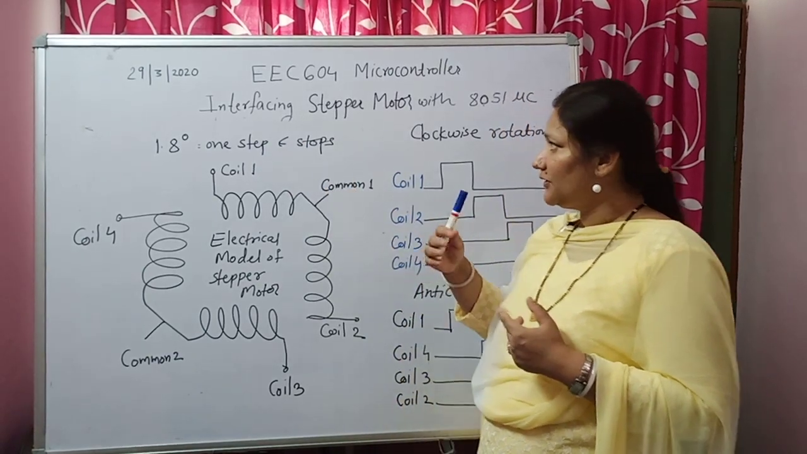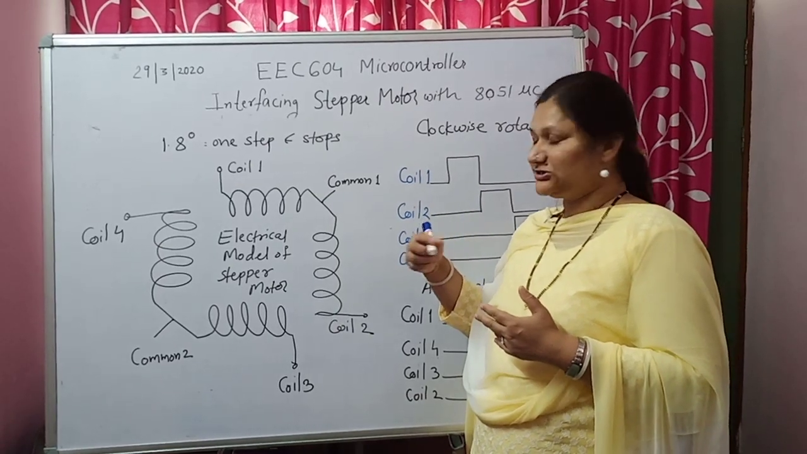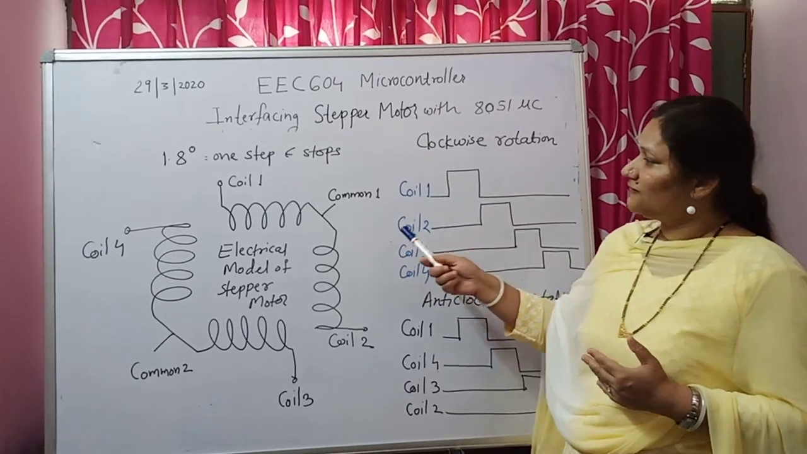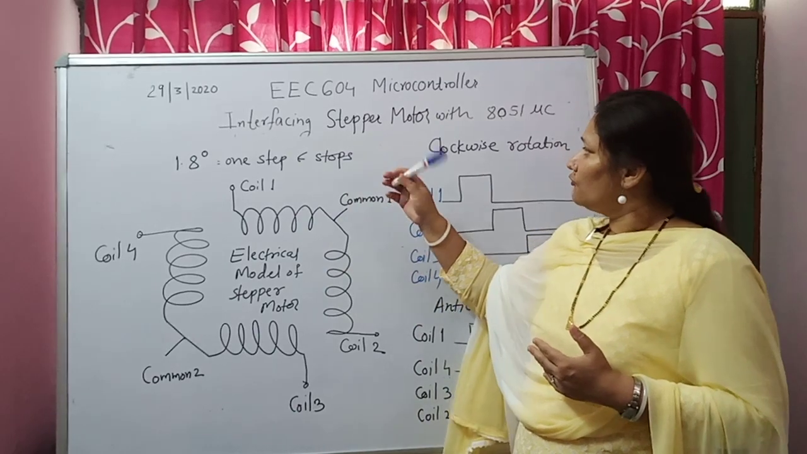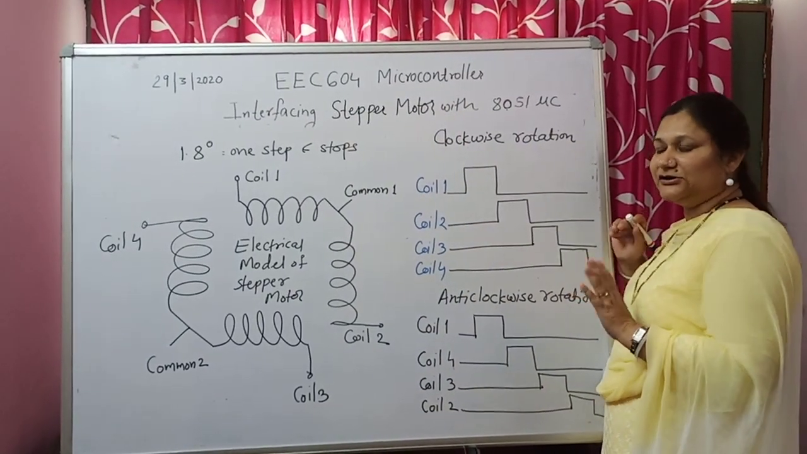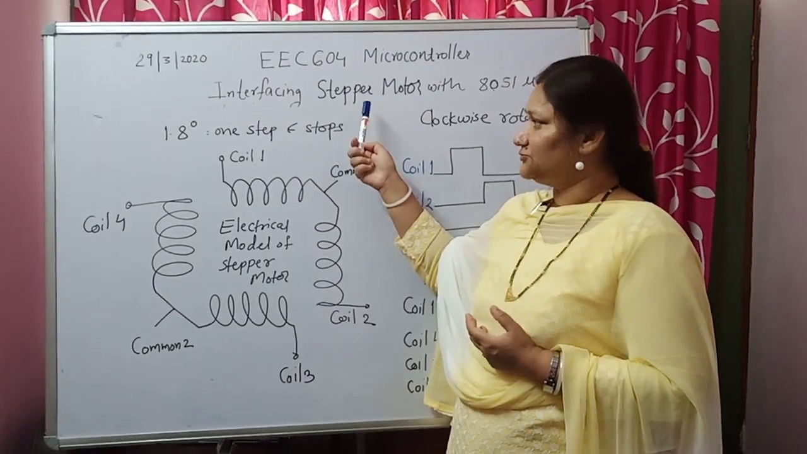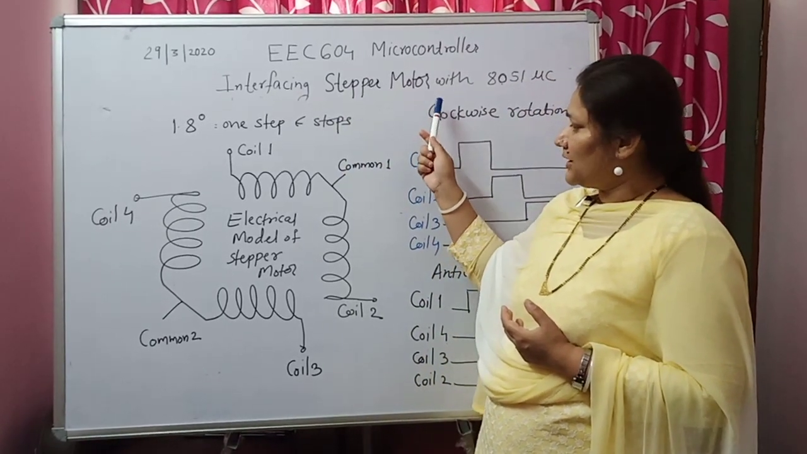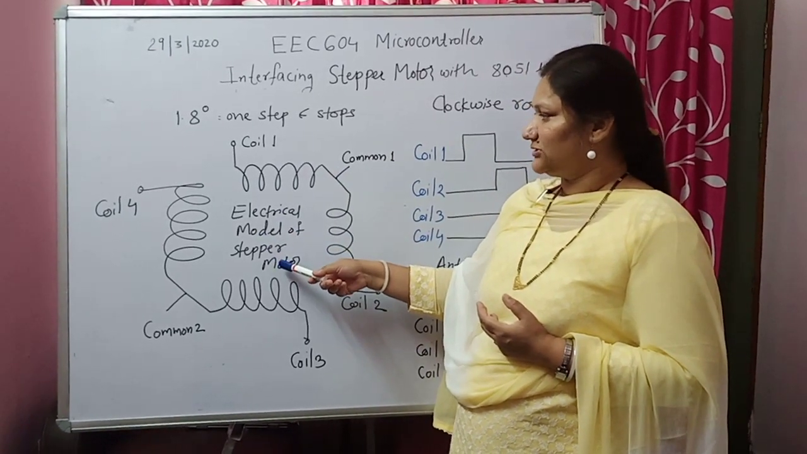If you want to move the stepper motor in continuous steps, you have to apply the pulses in sequence. Otherwise it will move for 1.8 degrees, one step, and then it will stop. We will not go into the construction details of the stepper motor because you must have studied it in your first year electrical engineering course, or maybe in some other subjects. Just to go with the interfacing techniques, prior to that we'll go through what the electrical model of a stepper motor looks like.